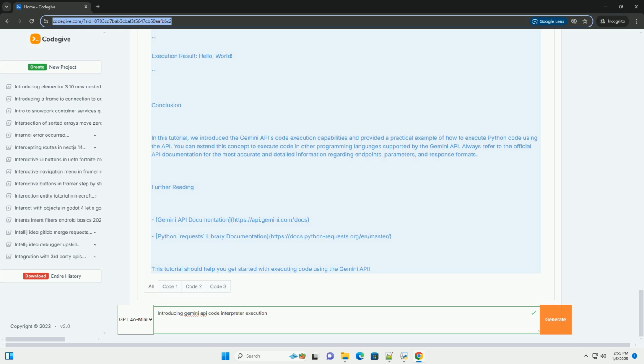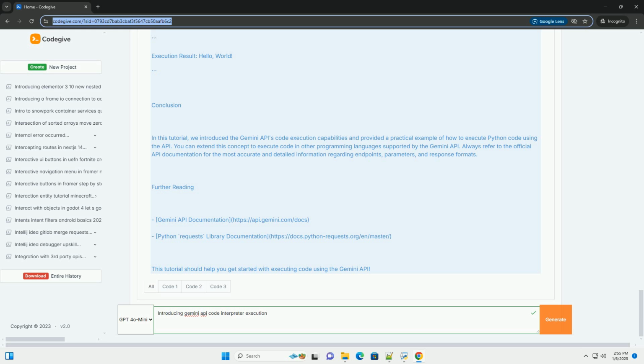Step 3, example code execution. Let's create a Python script that sends a request to the Gemini API to execute a simple Python code snippet. Example code. Step 4, running the code. 1. Replace your_API_key with your actual Gemini API key. 2. Run the script in your Python environment.